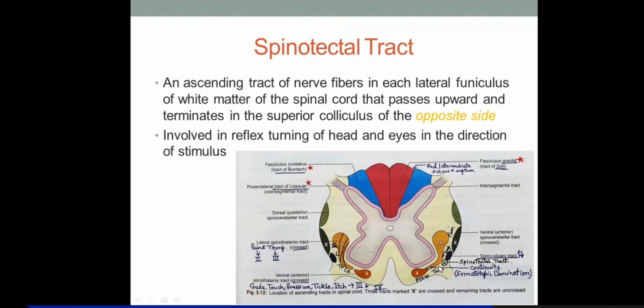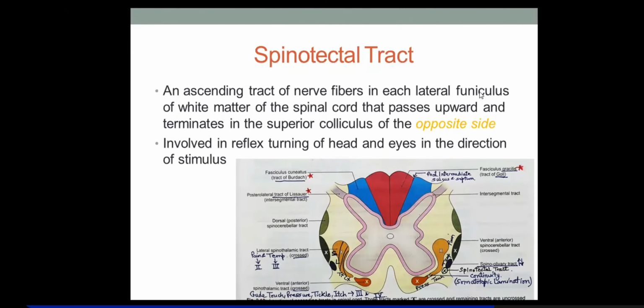the white column. So the spinotectal tract we're going to study is an ascending tract of fibers in each lateral funiculus. It is seen in the lateral funiculus of the white matter of the spinal cord, and it passes upwards and terminates in the superior colliculus of the opposite side. So that's why, make a cross here. Remember that spinotectal has decussating fibers. The fibers ultimately reach the superior colliculus of the opposite side of the upper portion of the midbrain.